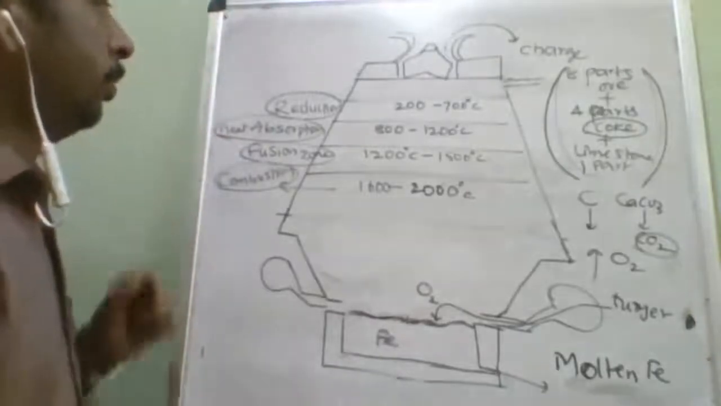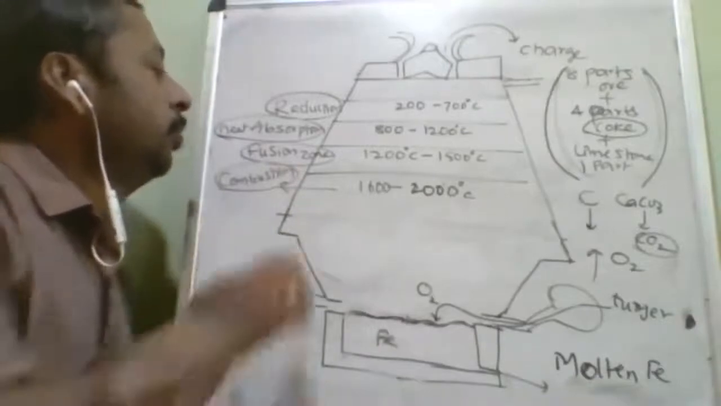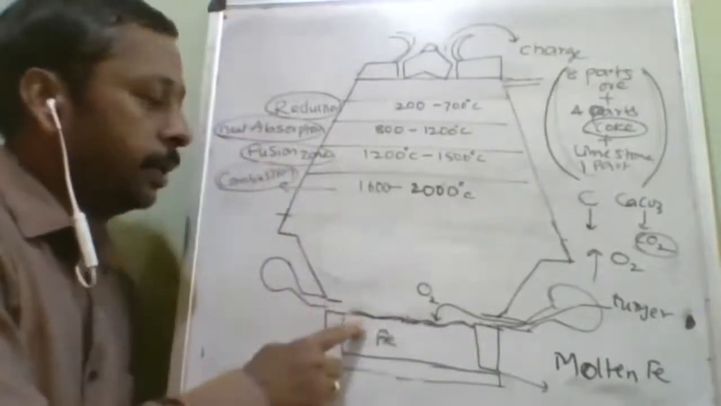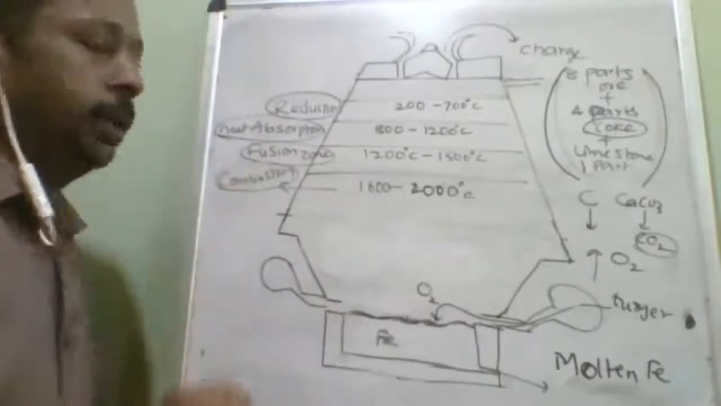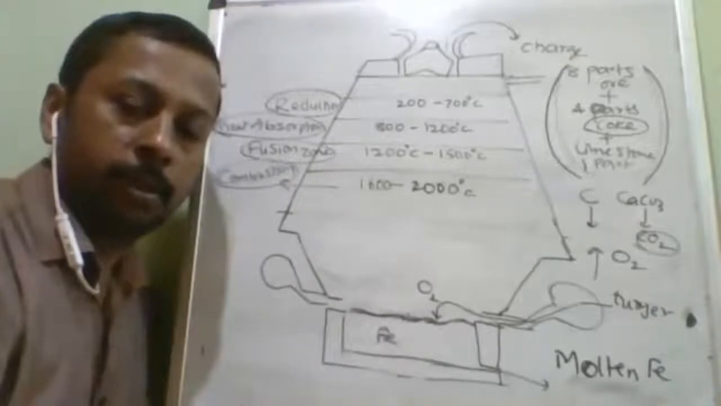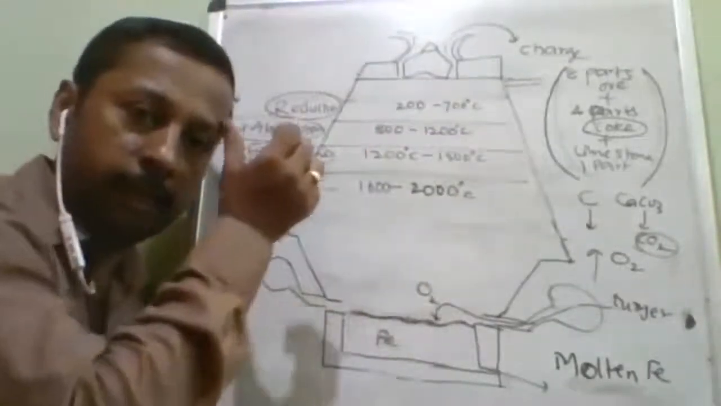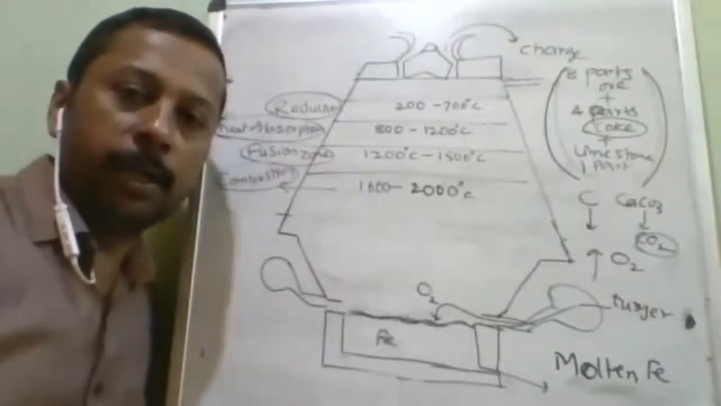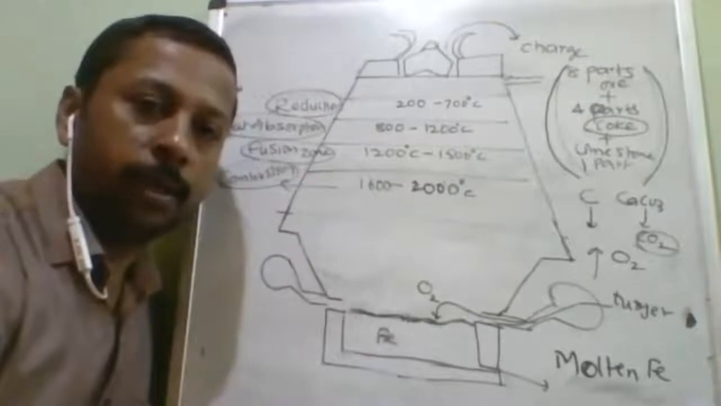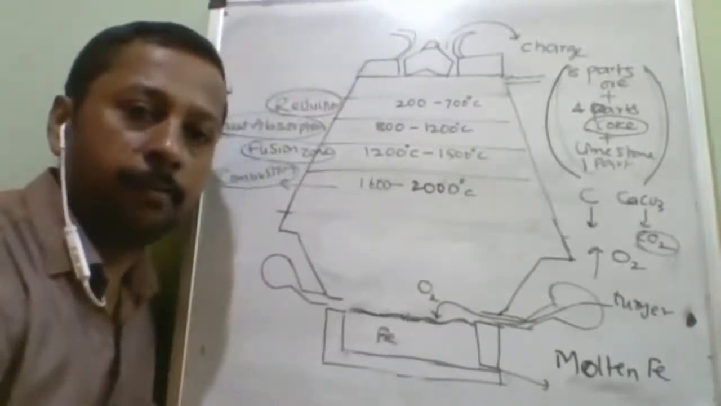So I will give you one by one reaction: the reduction zone reaction, heat absorption reaction, and the slag formation reaction I have already given. The combustion zone and fusion zone reactions I will give to you. Is it understood? The main portion, the working and construction, I have already given you, only the reaction part is left over. So I will dictate or write here the reactions occurring in the blast furnace.